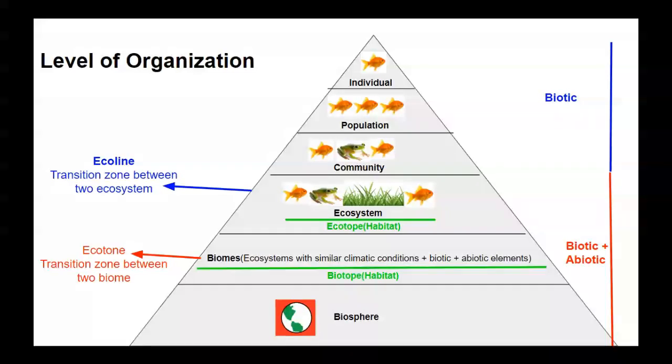The two terms: ecotope is the habitat of an ecosystem, and biotope is the habitat of a biome. And there are two other terms that were defined by ecologists. One is ecoline. Ecoline is a transition zone between two ecosystems, and this transition is roughly linear. Then ecotone. Ecotone is a transition zone between two biomes.